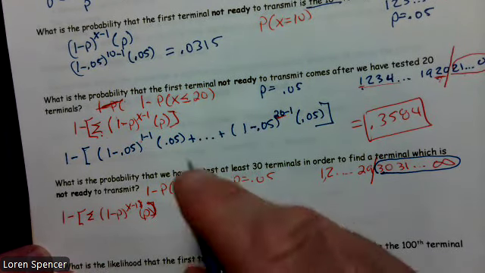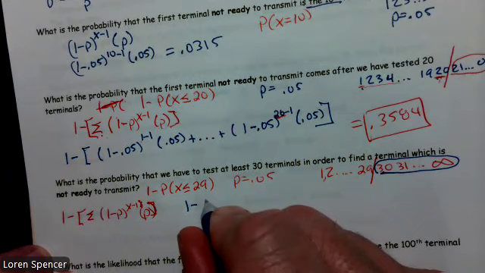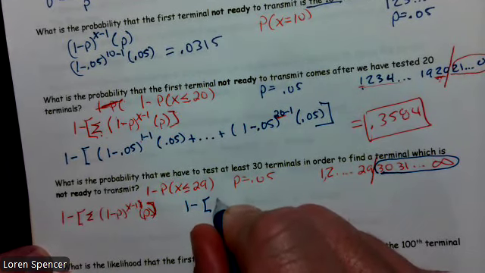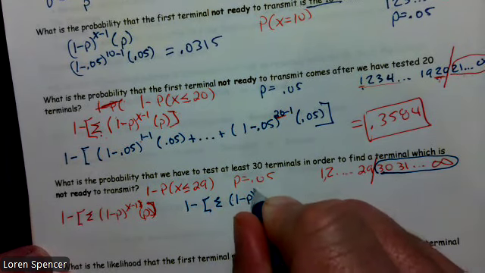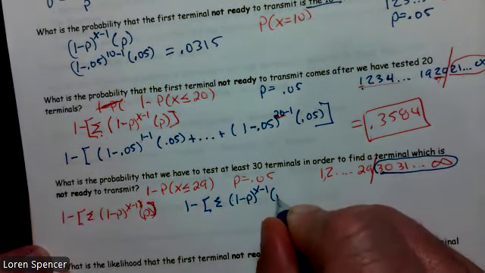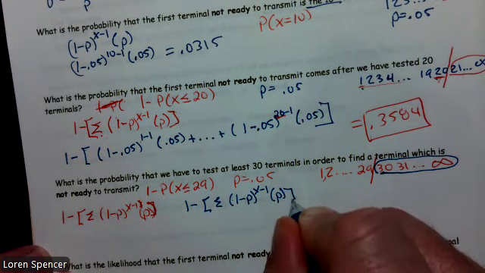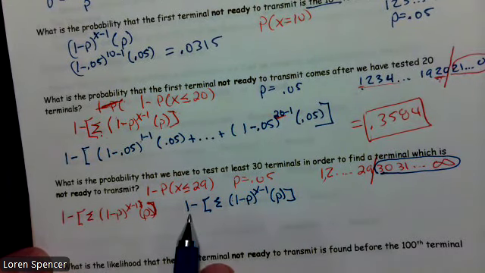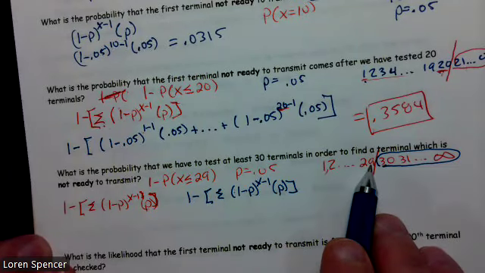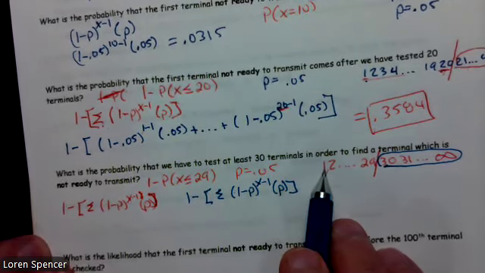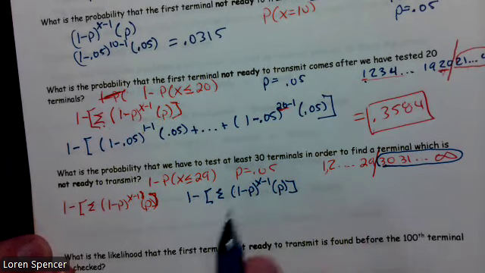I guess I could rewrite that to make it a little nicer: 1 minus bracket, summation, (1 minus p) to the x minus 1 times p. That looks a little better. Now that's what I need to plug in, and we start with 1 and end at 29. So the first x will be 1, the last x will be 29.